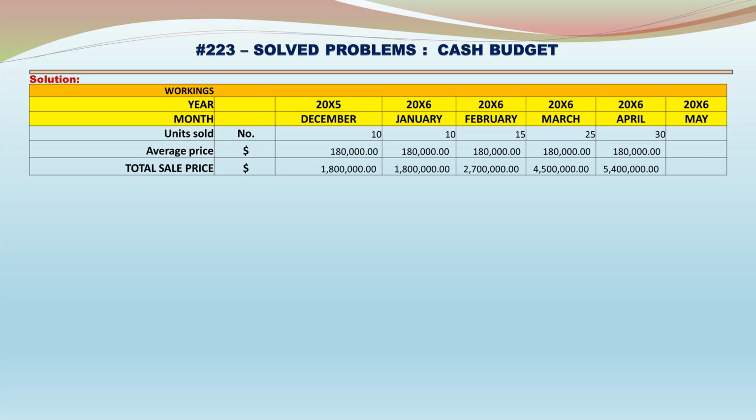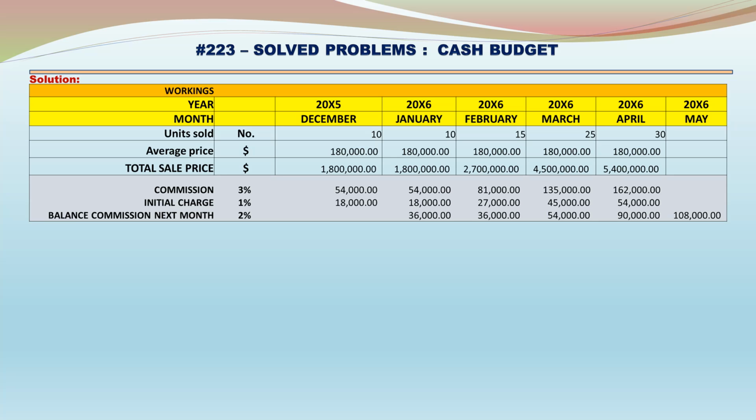Units sold: 10 in December, 10 in January, 15 in February, 25 in March and 30 in April. Average price 180,000 per unit. Total sale price: 1,800,000 in December, 1,800,000 in January, 2,700,000 in February, 4,500,000 in March, 5,400,000 in April. Commission at 3%.